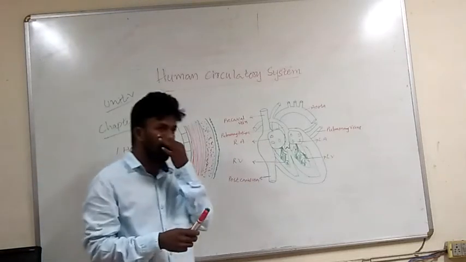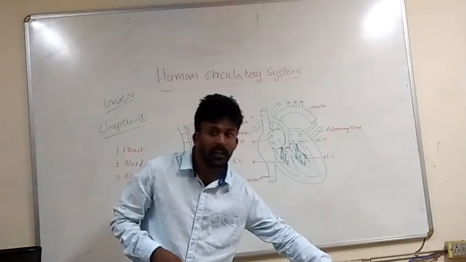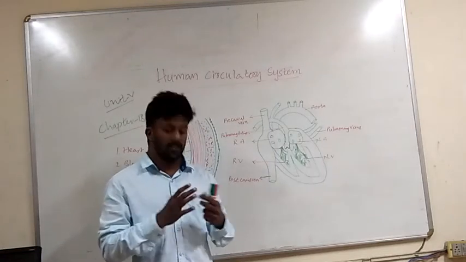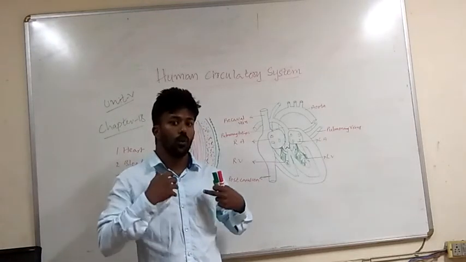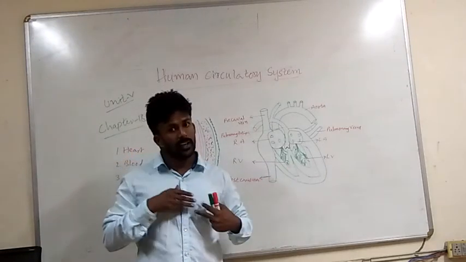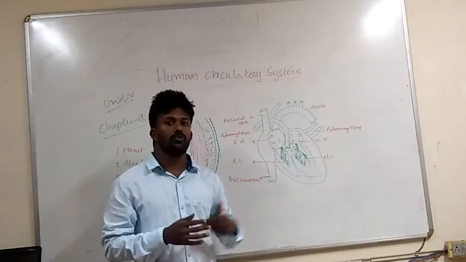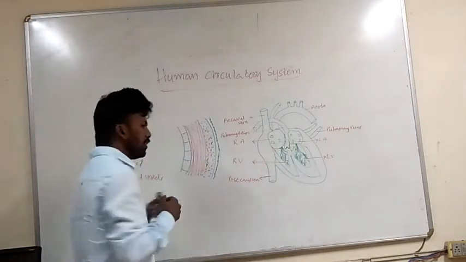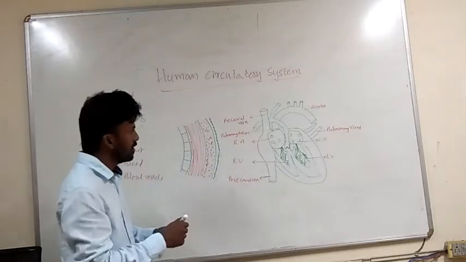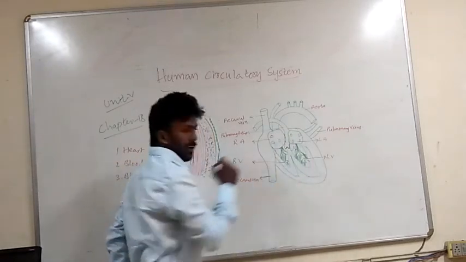Whenever we see the heart, the location of the heart is the mediastinum. The mediastinum is a cavity present between the two lungs, in the thoracic cavity. In the thoracic cavity, the heart is placed slightly towards the left side. So that is the location of the heart. Now coming to the shape: the shape of the heart is slightly triangular.